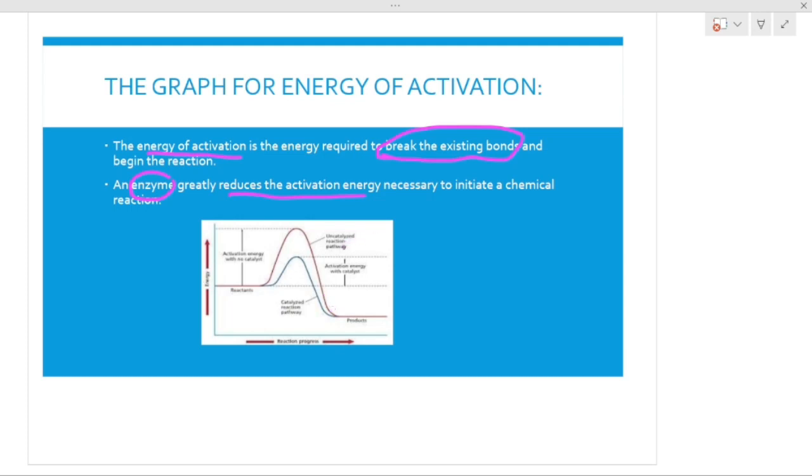So here is the uncatalyzed reaction pathway. This terminology says uncatalyzed reaction pathway, which means there is no enzyme.